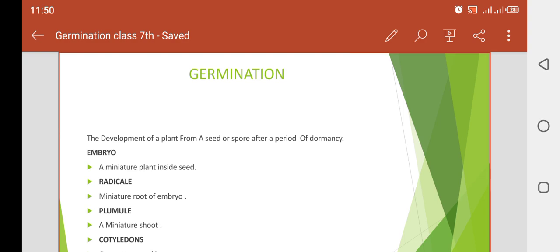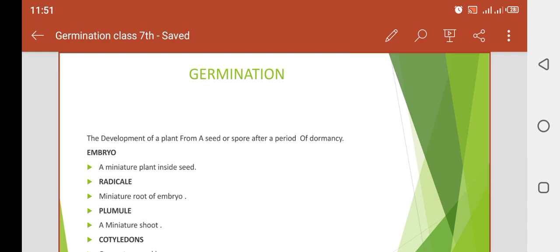Today we are going to start the new topic of chapter 5, which is about germination. The previous topics of this chapter you studied in your physical classes. And today I am going to start the new topic, which is germination. So what does it mean by germination?